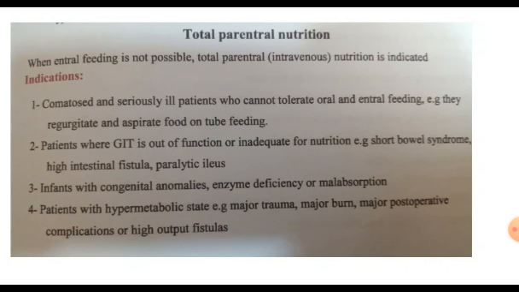Patients with hypercatabolism, like major trauma, burns, and major post-operative complications like high output fistulas. To restore the lost fluids in a high output fistula, we give total parenteral nutrition. We give it through a central line inserted in a major vein.